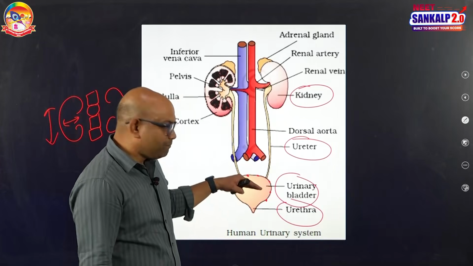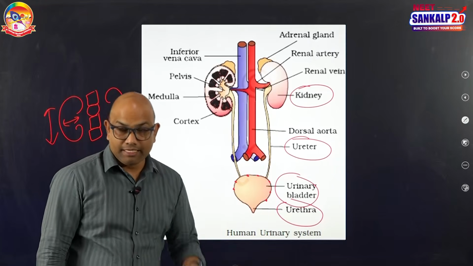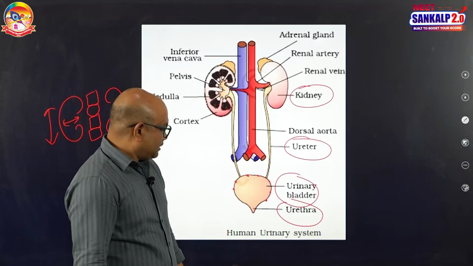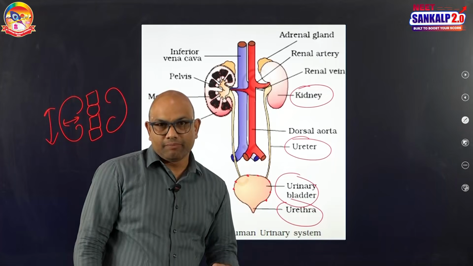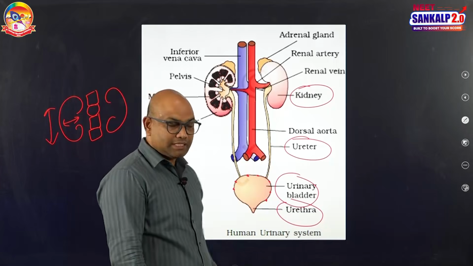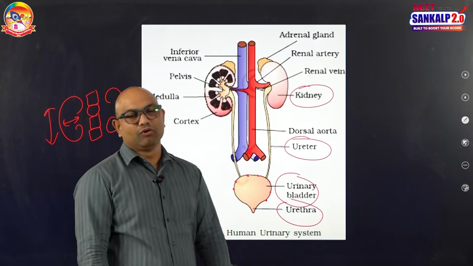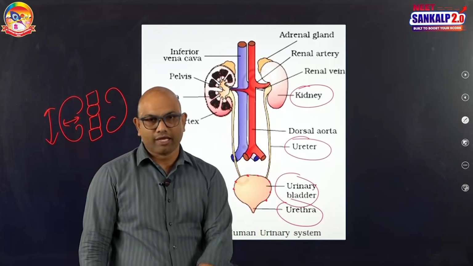At the junction of the bladder and urethra, there is an internal urethral aperture guarded by the internal urethral sphincter. At the tip of the urethra, there is an external urethral meatus guarded by the external urethral sphincter, which is made up of voluntary muscles. The internal urethral sphincter is made up of involuntary muscles. The length of the urethra is short in females and long in males.